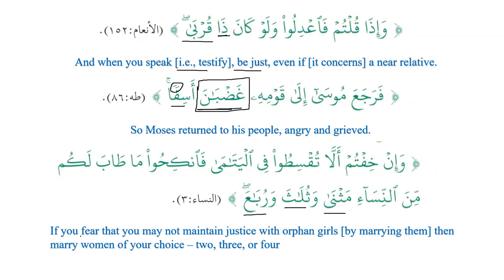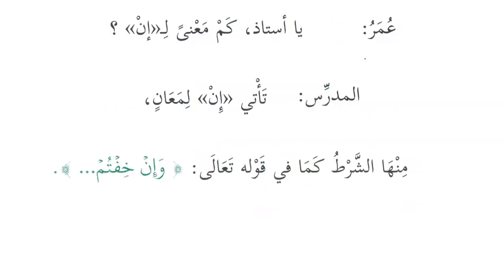If you fear that you may not maintain justice with orphan girls by marrying them, then marry women of your choice, 2, 3, or 4. So we can see over here that mathna wa thulatha wa ruba' are also mamnu min as-sarf. These are adjectives and they are ma'dul. We know that the numbers and the colors are adjectives. Umaru is also mamnu min as-sarf because it is on the pattern of fu'alu, or we call it ma'dul.